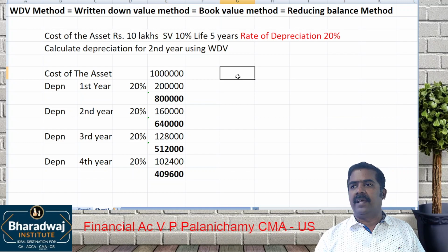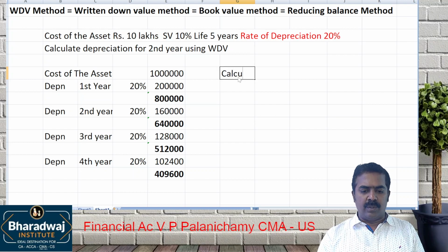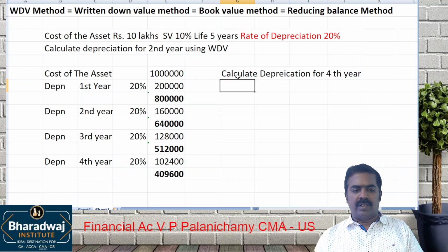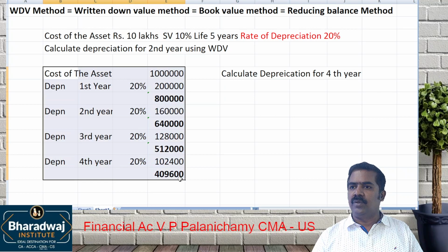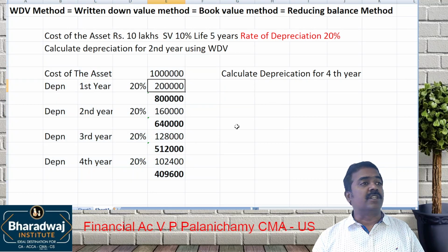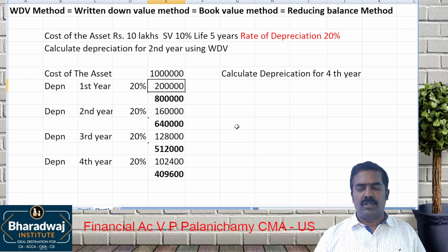For this you can apply a calculator shortcut. For example, if they ask you to calculate depreciation for the fourth year, one way is you can do it this way. Or, what is the first year depreciation? 2 lakhs.